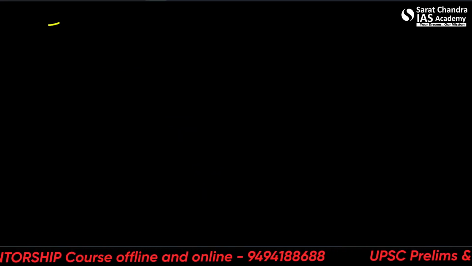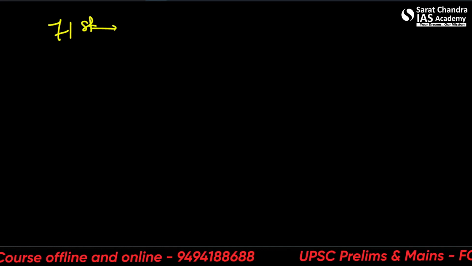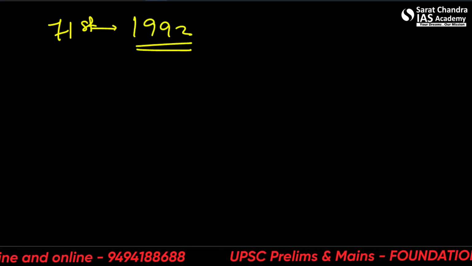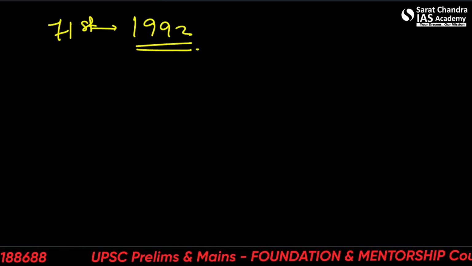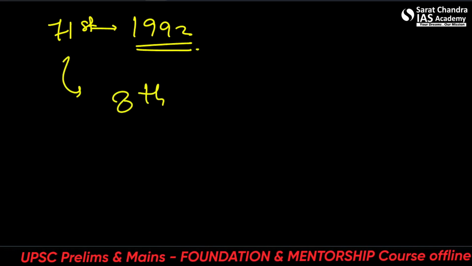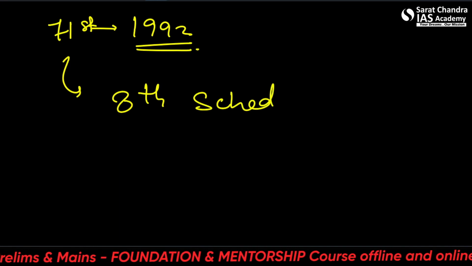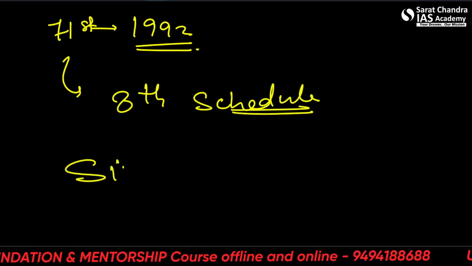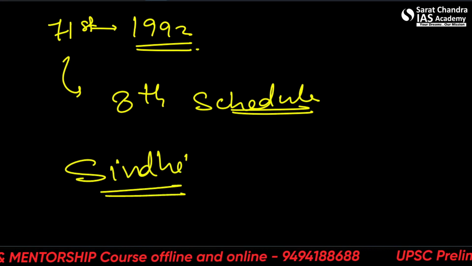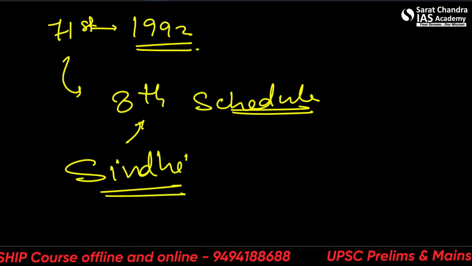The 71st Amendment Act of 1992. Okay, so it included Konkani, Manipuri and Nepali languages in the 8th schedule. So a better way to remember, earlier also we saw Sindhi being added to the 8th schedule. So you can group these ones together.